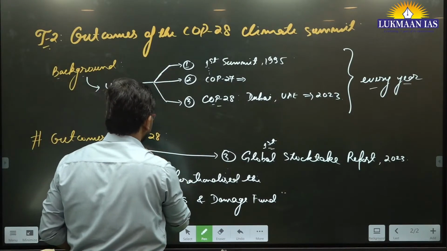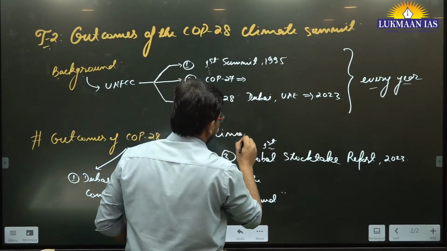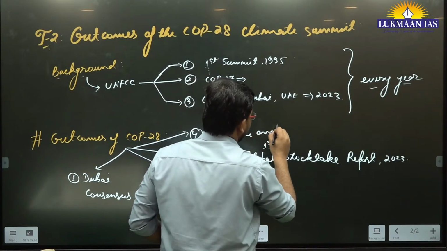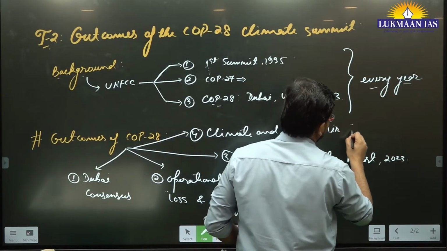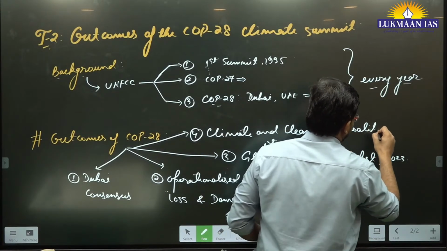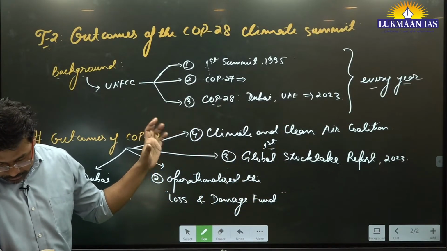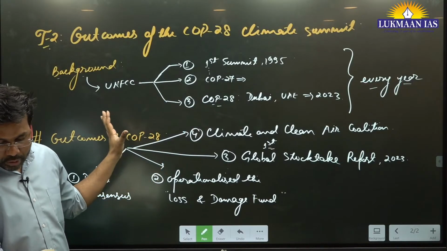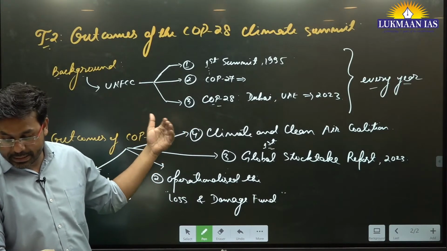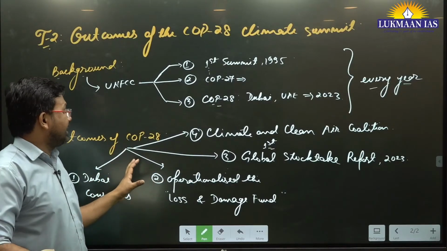They have signed the climate and clean air coalition, and they have pledged money to this also. So these are some of the important things related to this year's conference.